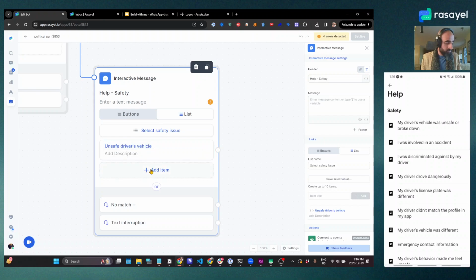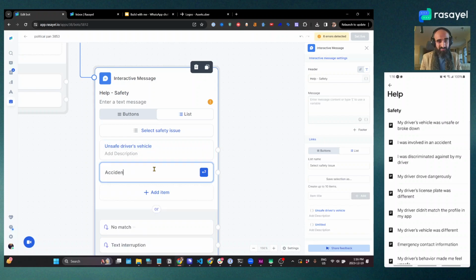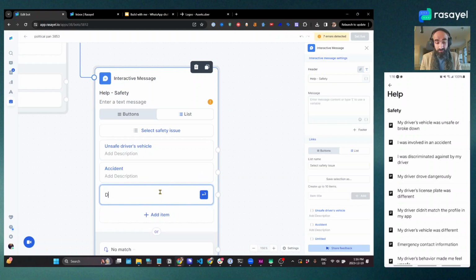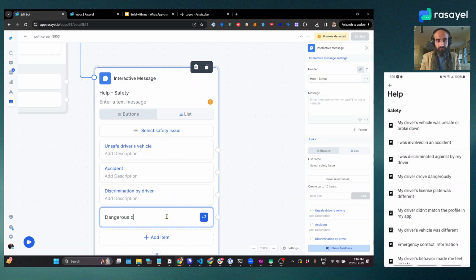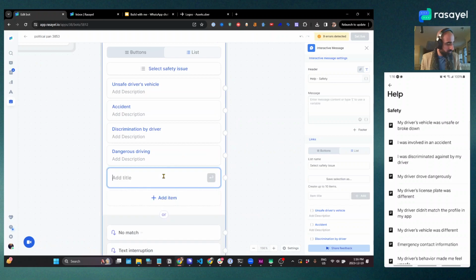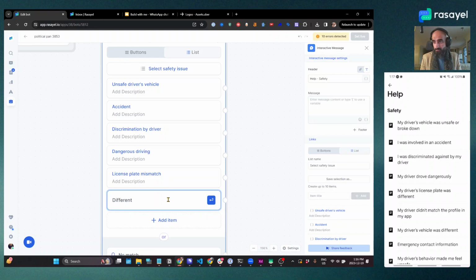You can have descriptions. Accident. Was discriminated against by my driver. Discrimination by driver. Dangerous driving. I've been on the receiving end of that. And then we have license plate mismatch. My driver didn't match the profile. Different driver.